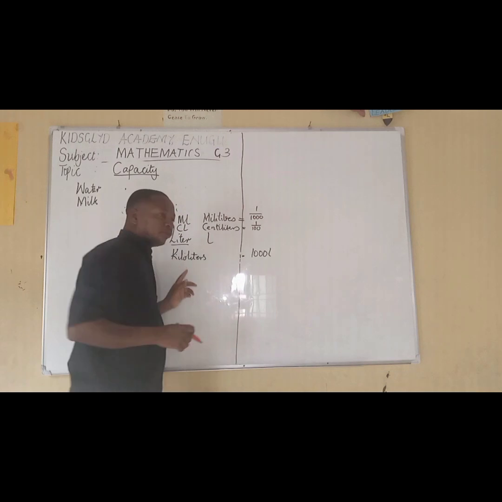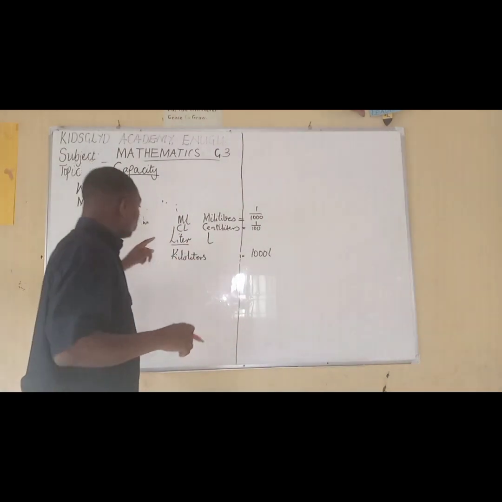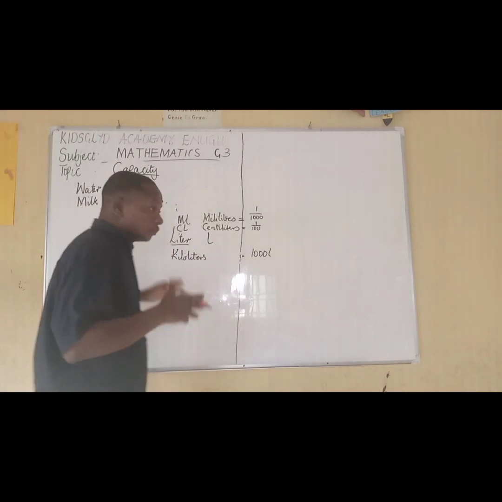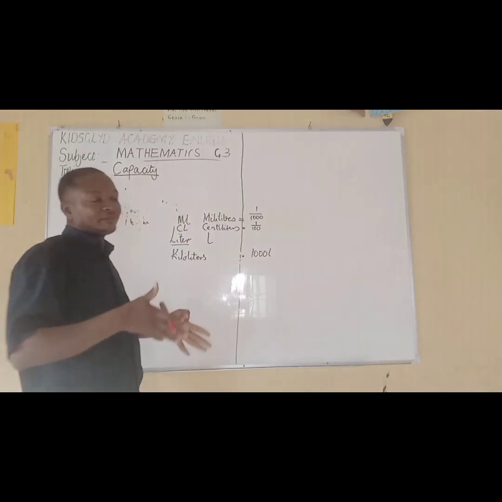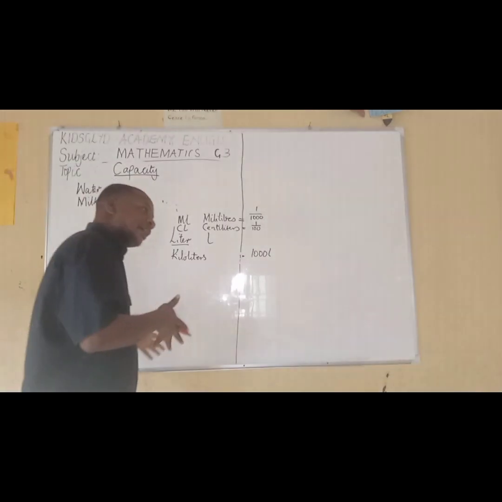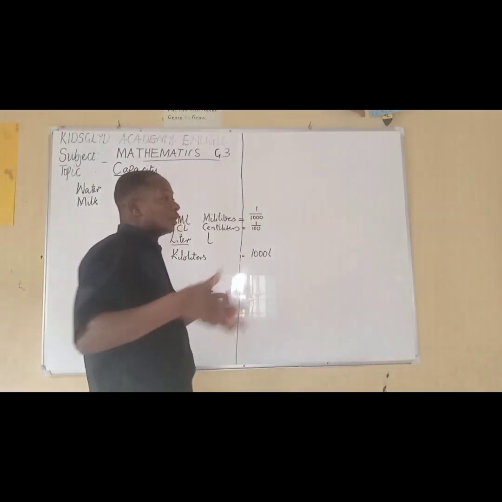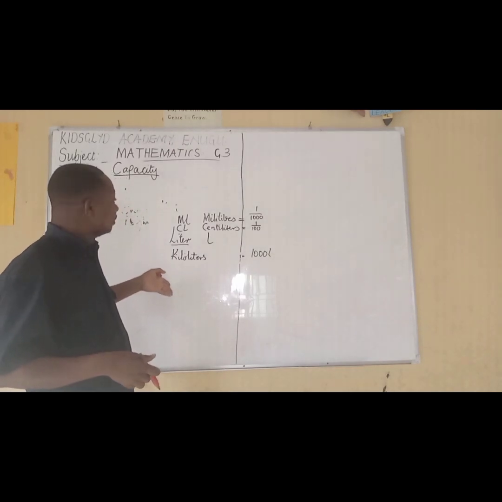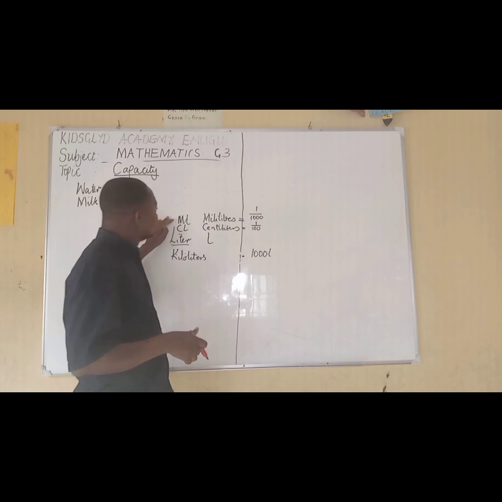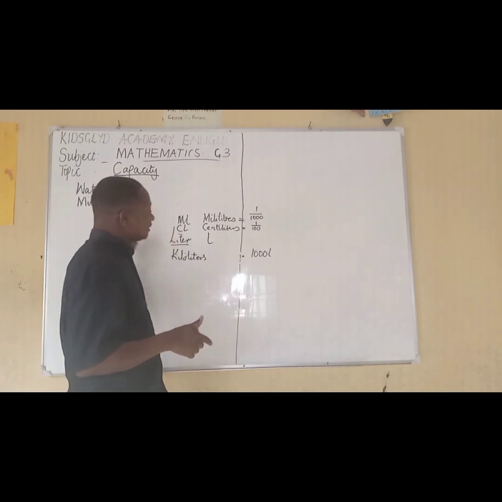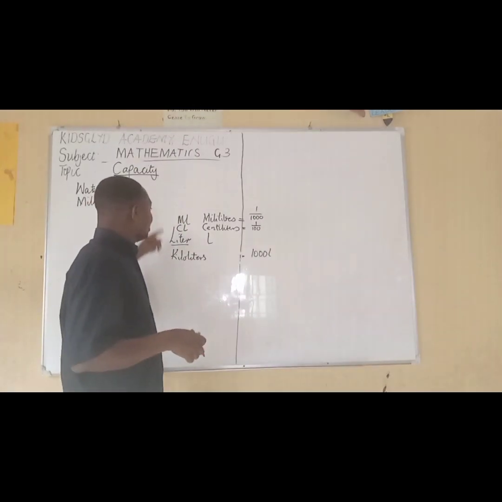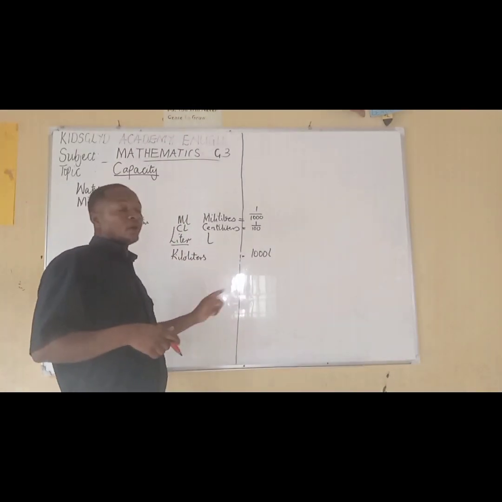That means a kiloliter is equal to 1,000 liters. Now, just like we're saying 10 millimeters give us a centimeter, 10 centimeters give us a decimeter, 10 decimeters give us a meter, 1,000 meters give us a kilometer, that is exactly what is applied here. So we see that in liters, 10 milliliters give us 1 centiliter, 10 centiliters give us 1 deciliter, 10 deciliters give us 1 liter, 1,000 liters give us 1 kiloliter.